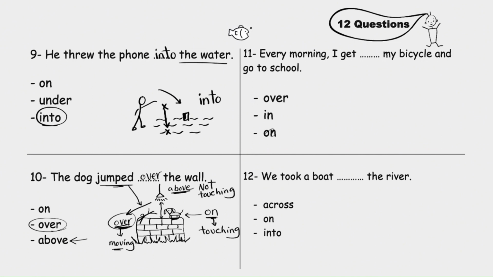Every morning I get blank my bicycle and go to school. Over and on. Same rule. Here's the bicycle, and here you are sitting, touching, right? So we use on. I get on my bicycle.